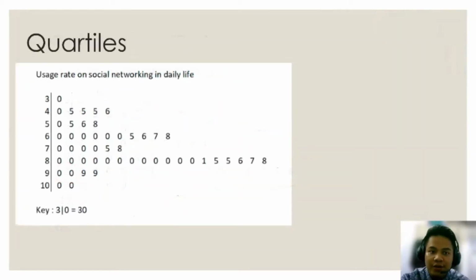Okay, next we are going to look at the quartiles. So we are going to use the formula S equals to n times k divided by 100. So k can be any integer, which refers to the percentile itself. But for quartile, the numbers are fixed, which is the first quartile is k equals to 25, the median, which is q2, is equals to 50, and the third quartile is k equals to 75.